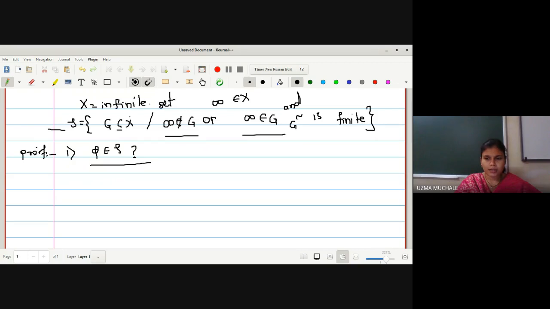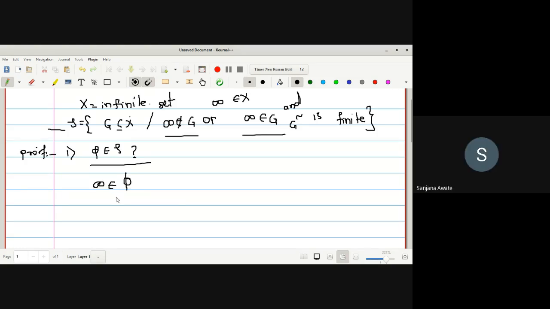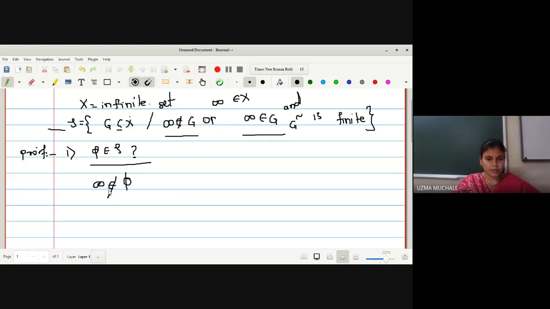Can anyone tell me in which category phi will fit? What is phi? Phi is an empty set, no? Just tell me whether infinity is a member of phi. No, ma'am. So infinity is not a member of phi.